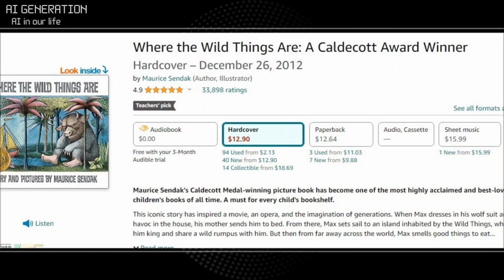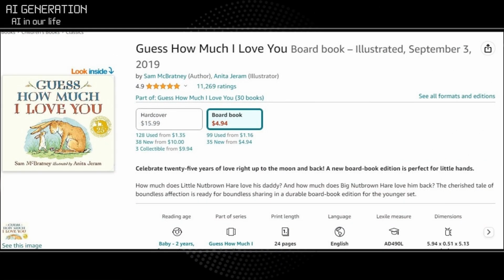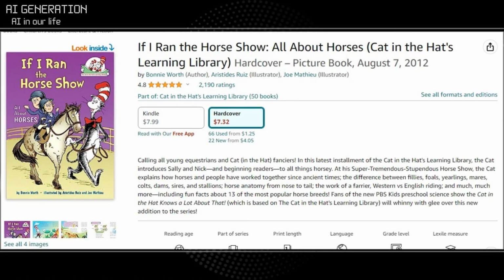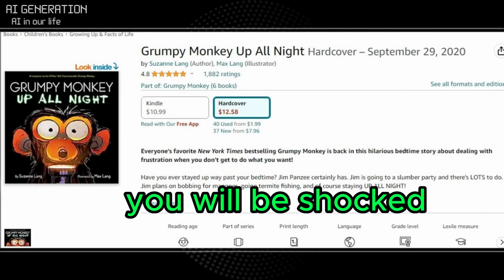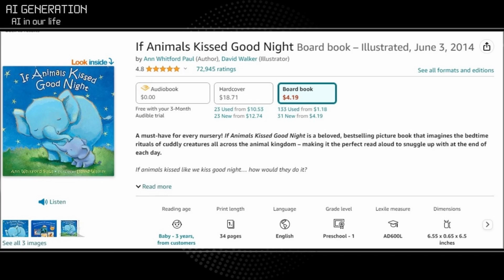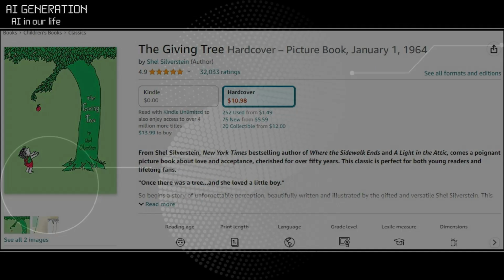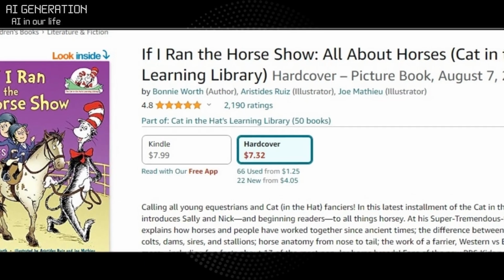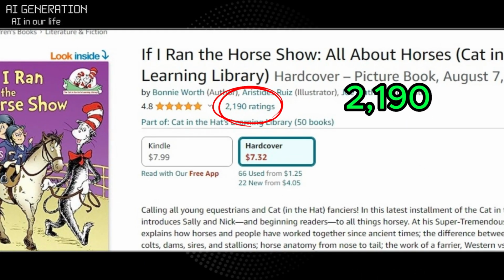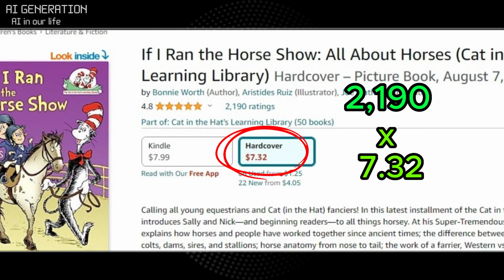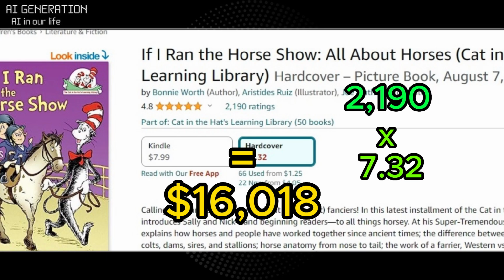Look at these children's books. At first glance, these books may seem typical, but on closer inspection, you will be shocked to discover the profit that these sellers were able to make by selling seemingly simple storybooks. For example, this book received 2,190 ratings, and if we multiply this by 7.32, which is the price of the book, we will see that the seller earned more than $16,000 on this book alone.